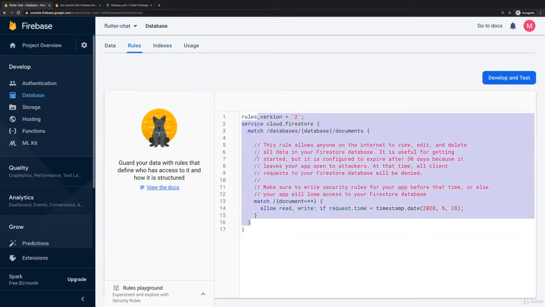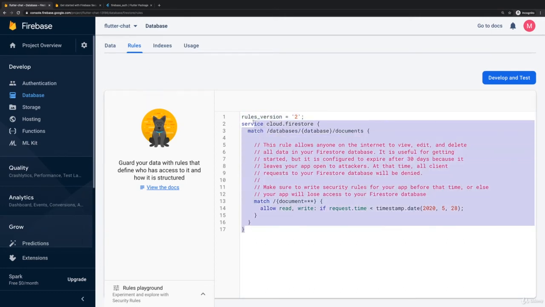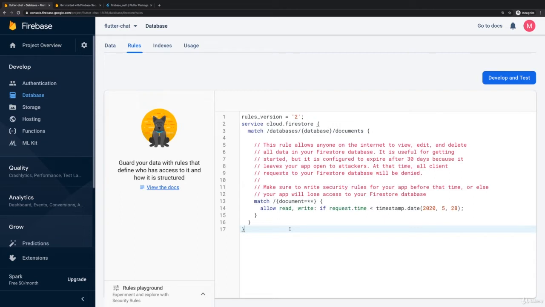Generally, the rules are set up here in this Rules tab, and there is an extra little programming language, you could say, the Firebase team invented, which allows you to configure those rules. In the end, rules work like this. You have a match string here, and you can also have nested match strings like this one, which describe the path to which a request was sent, and then the rules that apply for such a request. Now, this is the general request to your database, so you typically leave that unless you know what you want to do. But then you have these nested matches here, which match individual paths inside of your project.